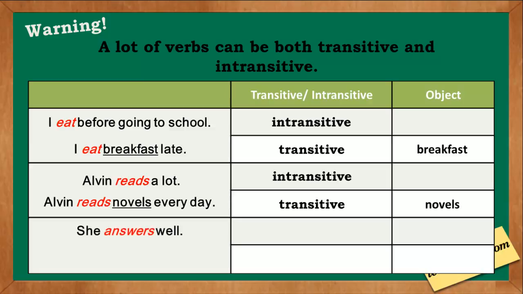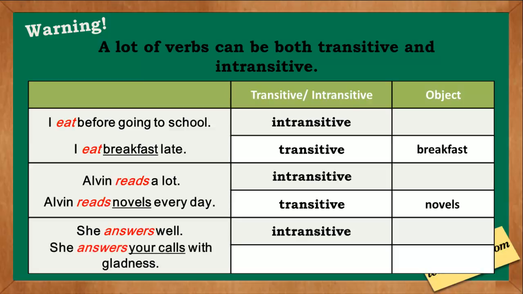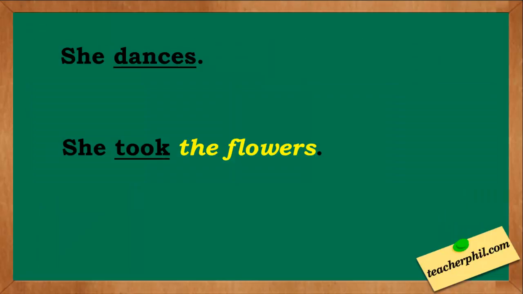She answers well. Answers here is intransitive. It doesn't have an object. She answers your calls with gladness. Answers here is transitive. It has an object, which is the calls. Let's go back to our first example. I hope you can already identify this correctly. Which of the two is transitive and which one is intransitive? The correct answer is dances is intransitive, while took is transitive.